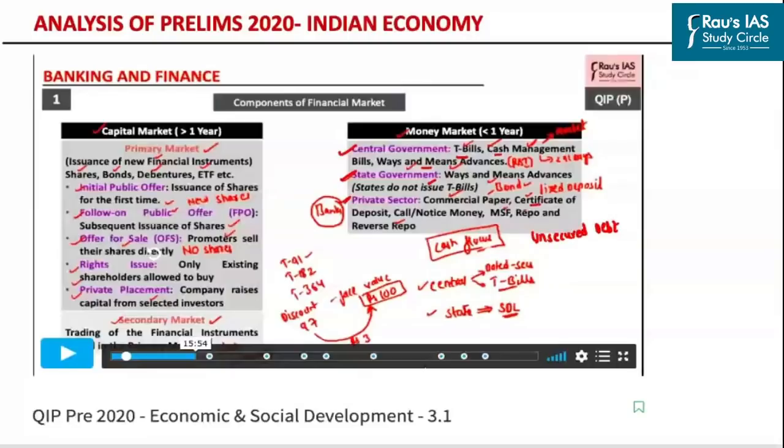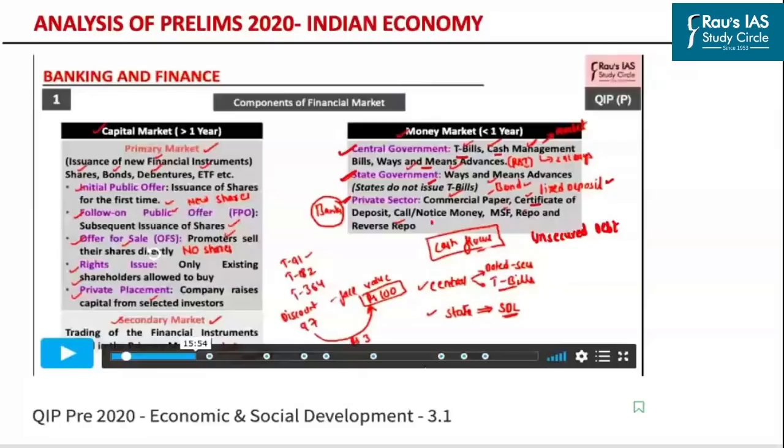Certificate of deposit is basically issued by banks and financial institutions. It is similar to a fixed deposit, but its maturity period is less than 1 year. Apart from that, the minimum amount that can be invested in a certificate of deposit is at least 1 lakh. In case of a fixed deposit, it can be as low as rupees 5,000.